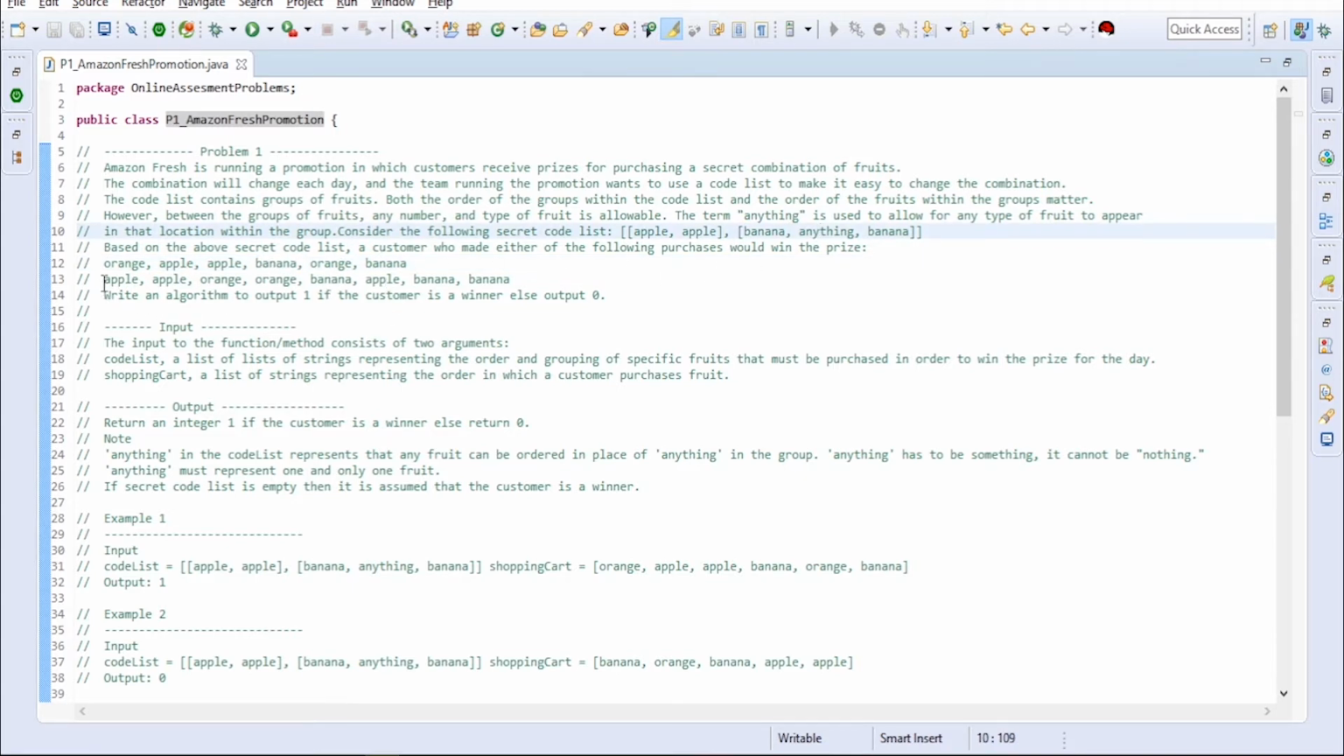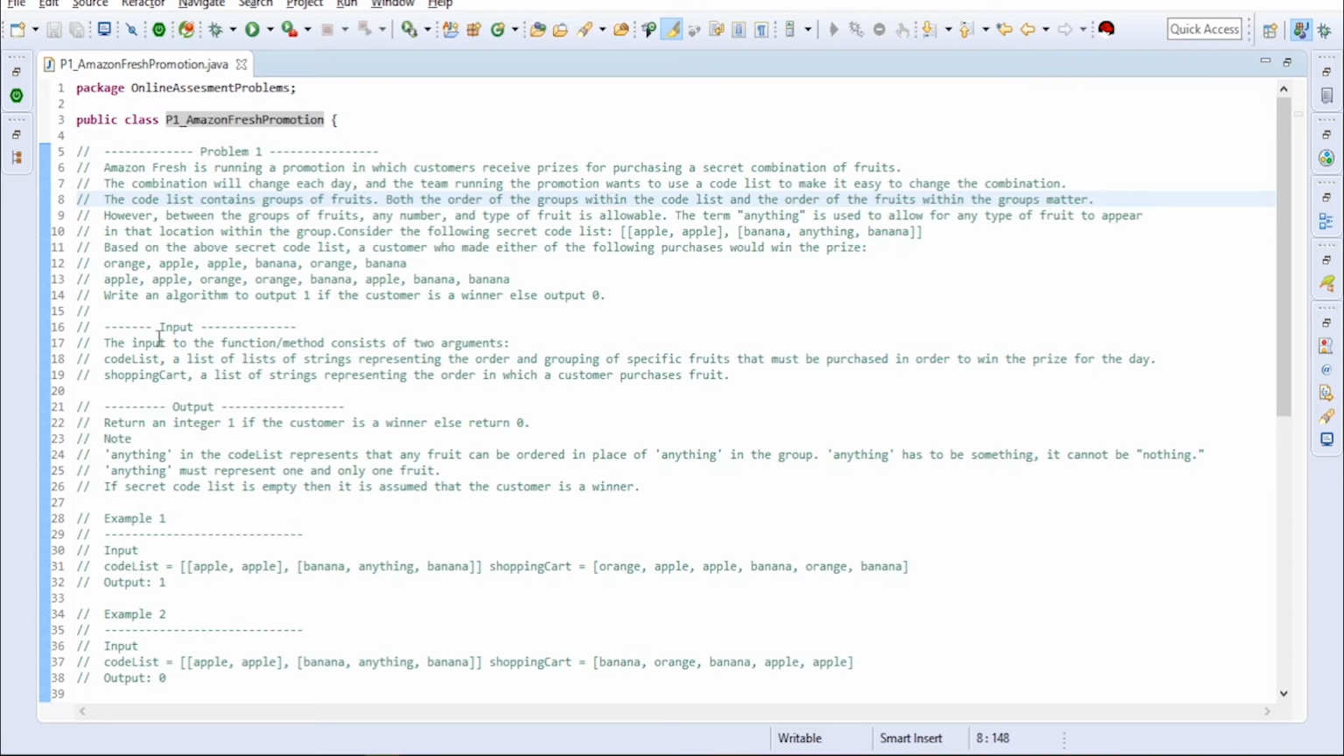Coming to the second case, it's taking apple, orange, banana, apple, banana. Here also apple is coming, so it follows this. Next it's orange, which is not relevant. Then it's banana, apple, banana, which equals our code list. One main thing we have to say is it follows the code list order also. The order of the groups within the code list and the order of the fruits within the group matters. So first apple should come, next banana, anything, banana. The pattern should follow the order.